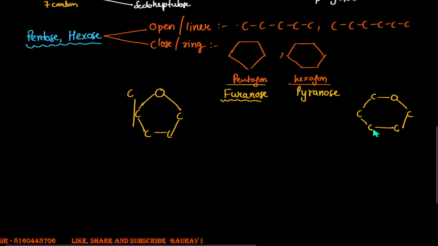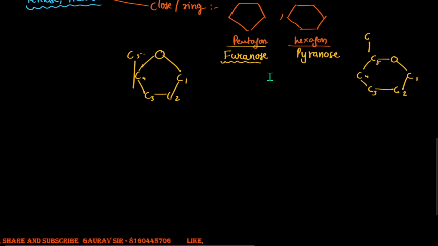What about the numbering? That's your 1st carbon, that's your 2nd, that's your 3rd, that's your 4th carbon. Then this is the 5th carbon, and there goes the 6th carbon. Again here, that's the 1st carbon, the 2nd, the 3rd, the 4th, and the 5th carbon. So that's how a furanose and a pyranose ring would look.